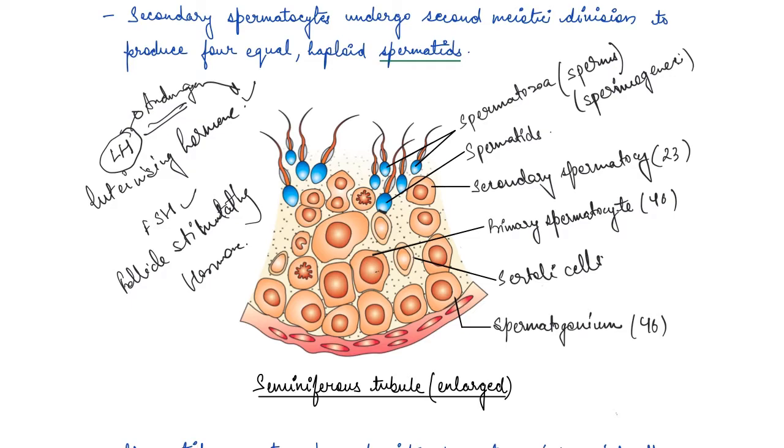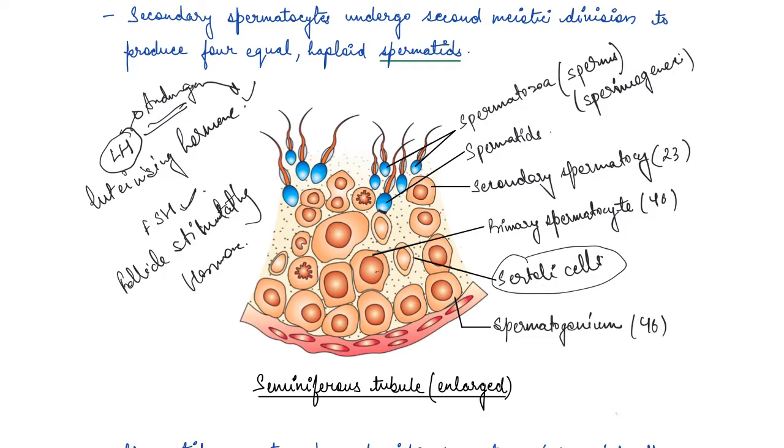Now the other hormone, which is follicle stimulating hormone, acts on the Sertoli cells, which are the nourishing cells, and they stimulate what? They stimulate secretion of some factors which also help in the process of spermiogenesis, which is formation of sperms, right? So both the hormones which are activated by gonadotropin releasing hormone, luteinizing hormone and follicle stimulating hormone, are very, very important, right? So this is the entire process of gametogenesis, or spermatogenesis in the case of males.